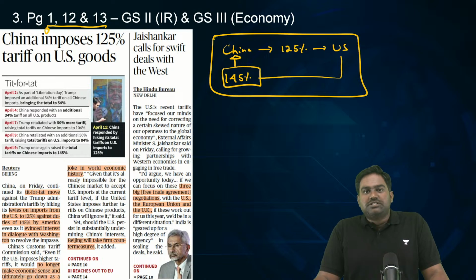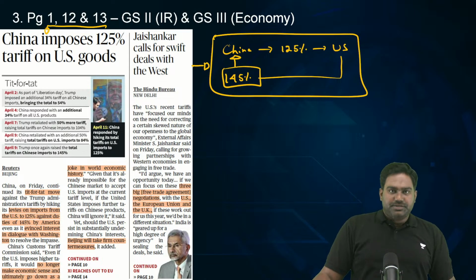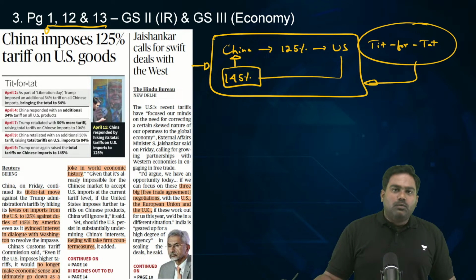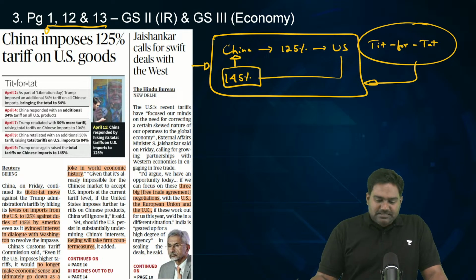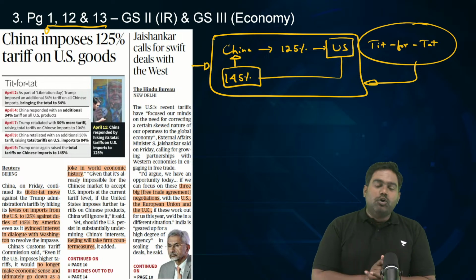Now, see, this has almost turned into a joke. It's as if two kids are fighting against each other. They're resorting to a tit for tat. You often see children doing this. One kid beats up the other, slaps the other child, and the other child retaliates. That is exactly what Donald Trump has unleashed: absolute chaos in the global economy.